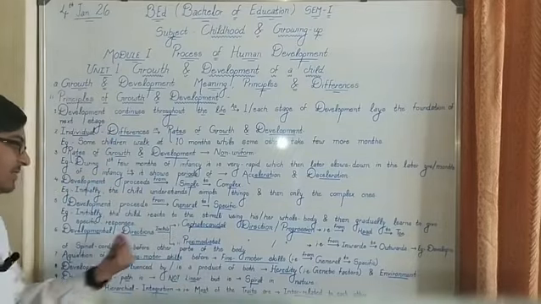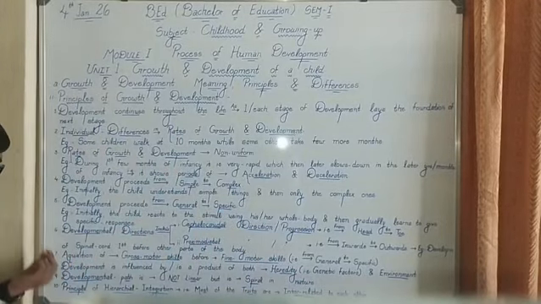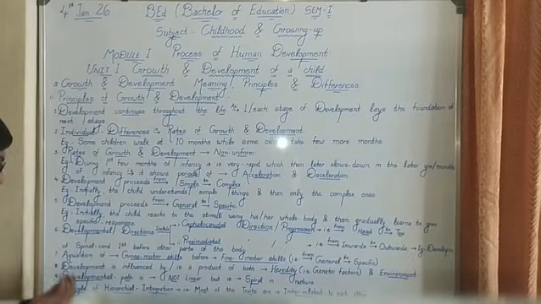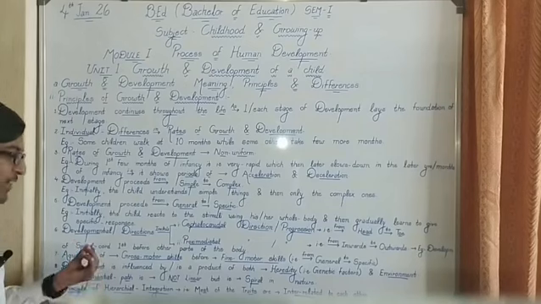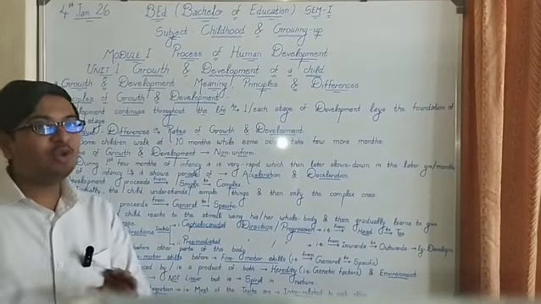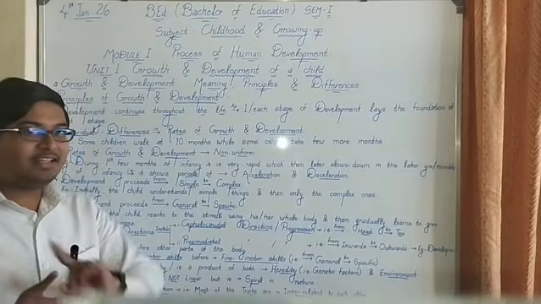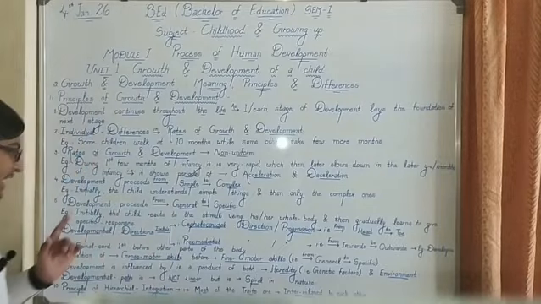Moving on towards the ninth, which is the second last principle of development, developmental path. So developmental path is non-linear but is spiral in nature. It's not straight, it is spiral in nature.